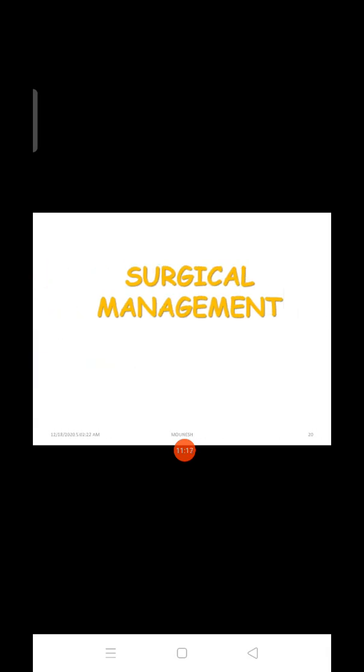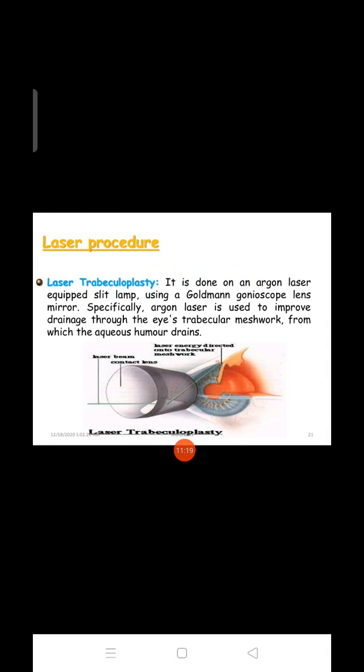Next, what is the surgical management? The surgical management is a laser procedure, laser trabeculoplasty. It is done with an argon laser equipped slit lamp using a Goldmann gonioscopy lens mirror. Specifically, the argon laser is used to improve drainage through the trabecular meshwork from which the aqueous humor drains.